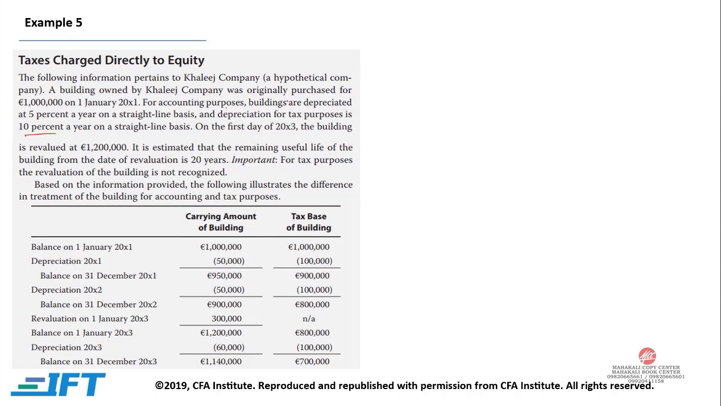So for accounting purpose, it's 5%. 5% of 1 million is 50,000. So the depreciation is 50,000, and for tax base, the depreciation is 100,000 because it is 10%. And again, because depreciation is higher in tax base, the tax base would be lower. And in the case of an asset, we know that if carrying amount is more than your tax base, deferred tax liability would be generated. And over here, because of low depreciation, carrying amount would be higher than tax base.